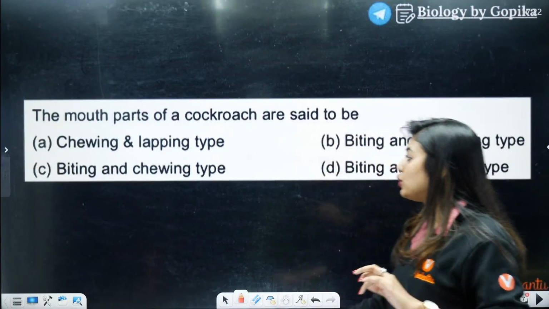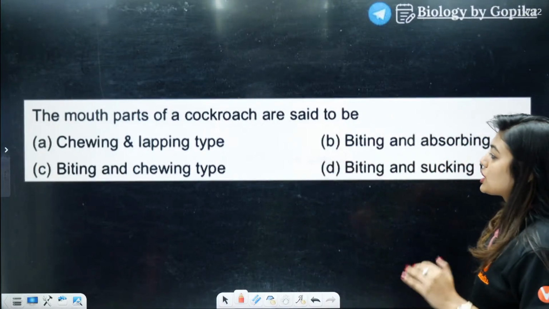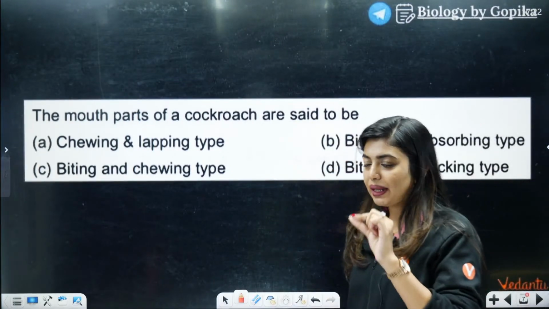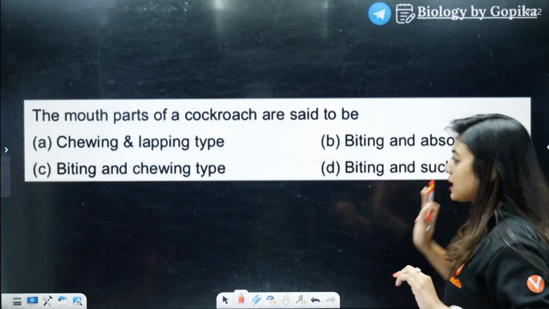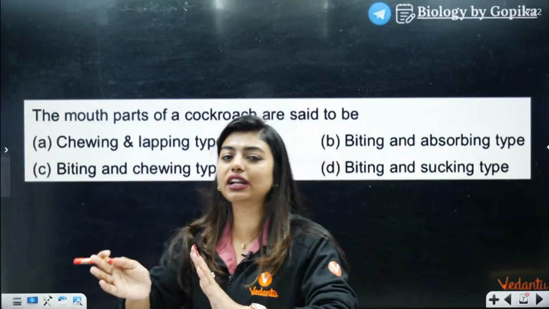When I was teaching you, I told you the mouth parts of cockroach are said to be chewing and lapping type, biting and chewing type, biting and absorbing type, biting and sucking type. I have taught you this separately when I was teaching you mouth parts.